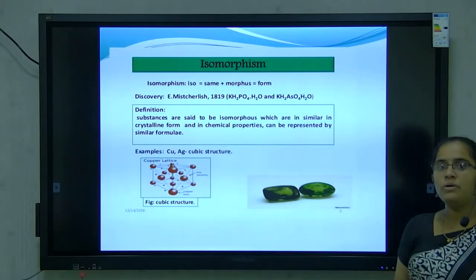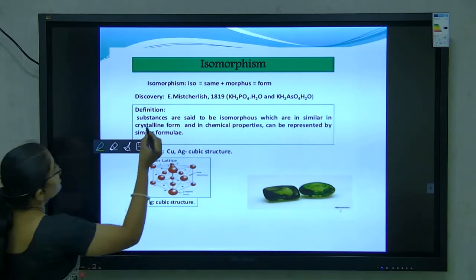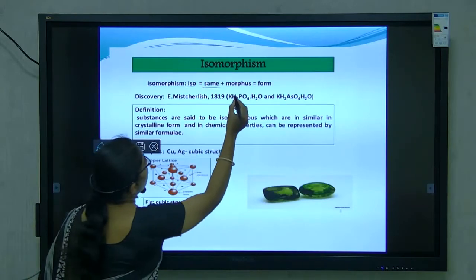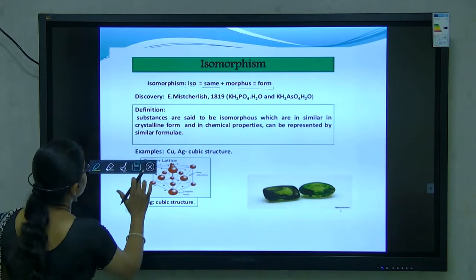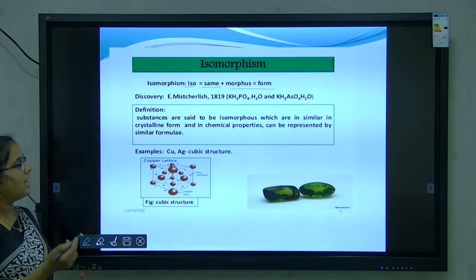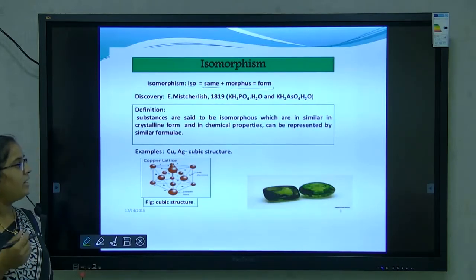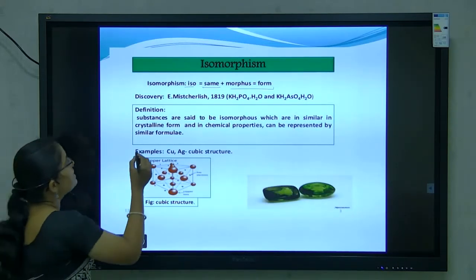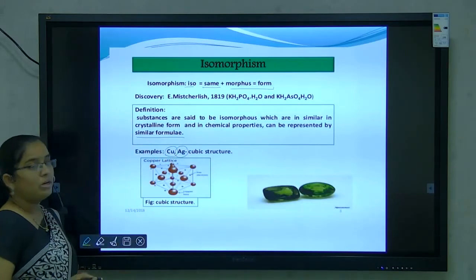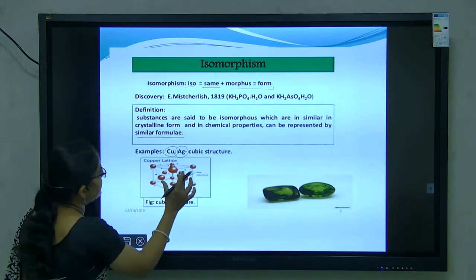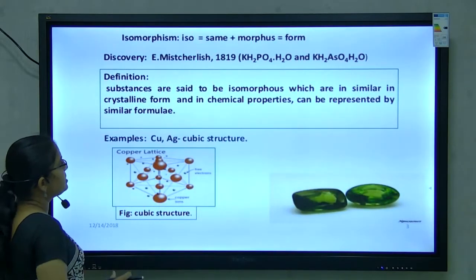Next point is isomorphous. Iso indicates same, and morphous means form, so these are substances which have the same form. Substances are said to be isomorphous when they are similar in crystalline form and in chemical properties, and can be represented by similar formulae. For example, copper and silver both have a cubic structure.